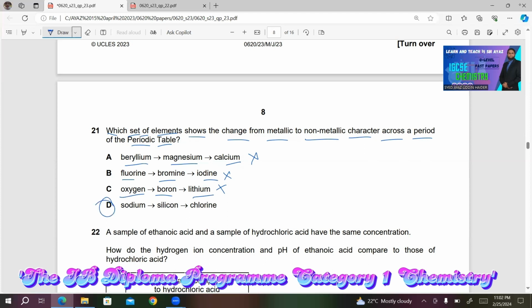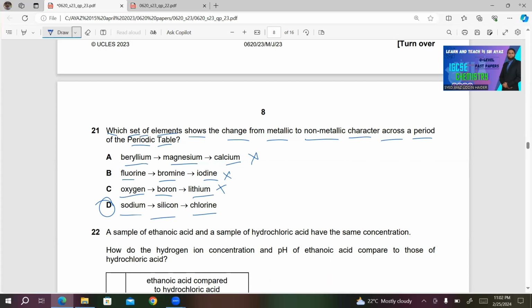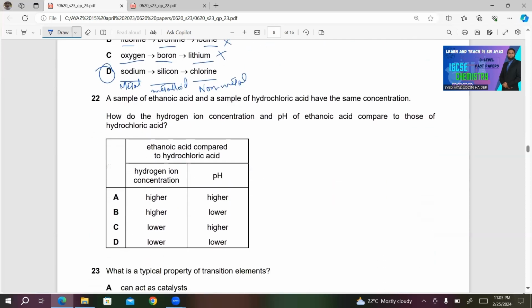D must be the right answer. Sodium, silicon, chlorine. As you can see, sodium is a metal here and chlorine is a non-metal. Silicon is between metal and non-metal, usually known as metalloid. So D will be the right answer for this question.